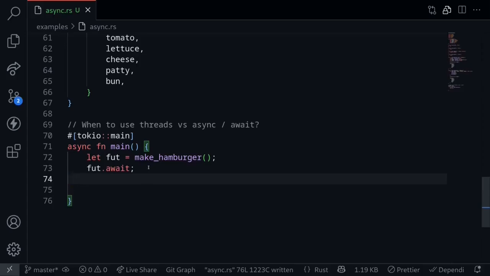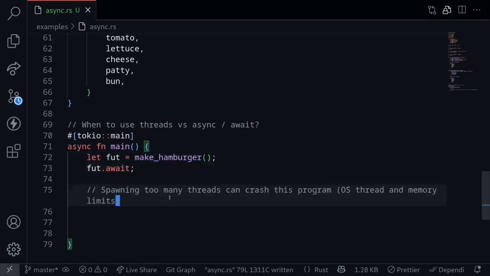Now I want to compare using threads versus async await. Here we made our hamburger using async await syntax, but we could also have made our hamburger concurrently using threads. So what's the difference between using threads and the async await syntax, and when should you use one over the other? We could have written our function makeHamburger using threads, but why didn't we? One of the problems of spawning threads is that spawning too many threads can crash the program.